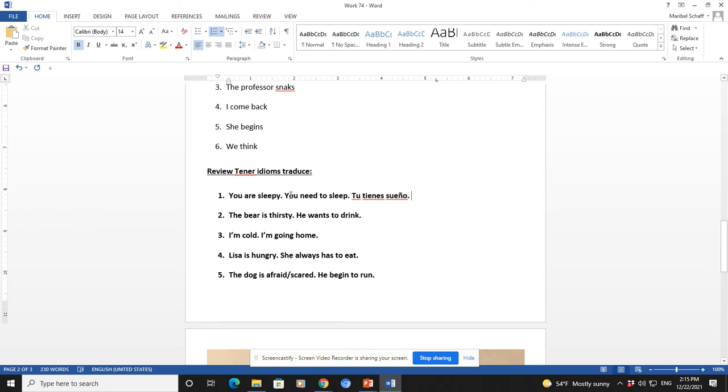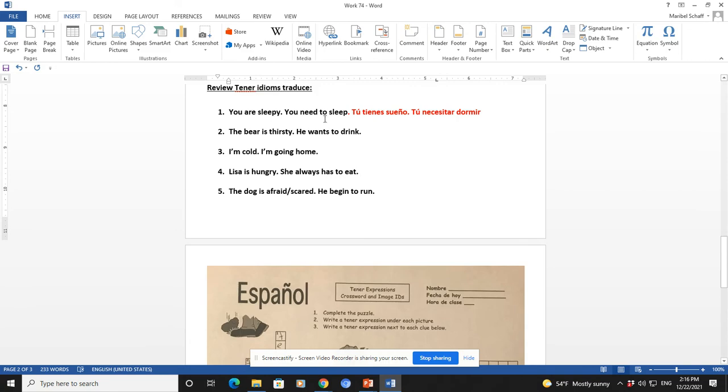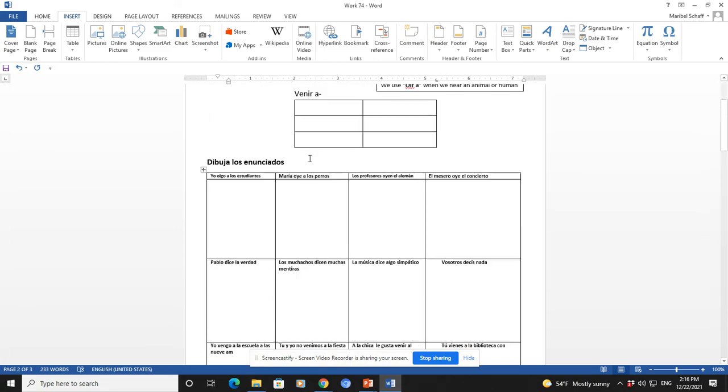And then I'm conjugating necesitar with dormir. So the pink sheet tells me I need to conjugate necesitar, but don't conjugate the verb next to it, dormir. Not all are going to be like that, but just watch out for those verbs that are followed by infinitive verbs. Also, the tú has an accent mark over the u, so watch out for that too. So chicos, that's how you do these first two sections.